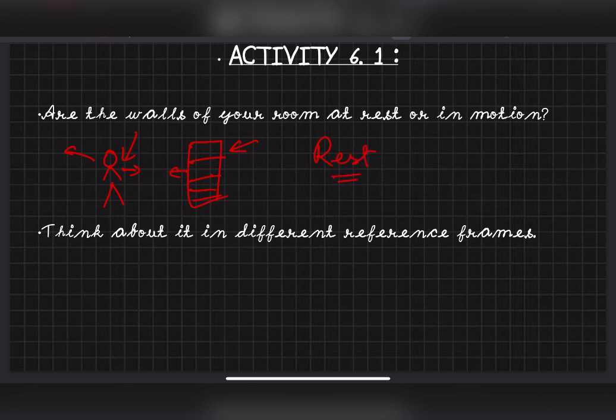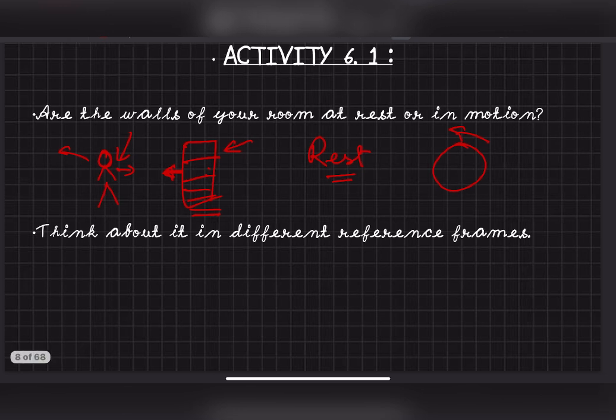Very good. But let's say you are in a room and it doesn't change, is the wall actually at rest? Let me give you another example. Our earth is moving, right? This is earth. Earth is revolving around the sun.